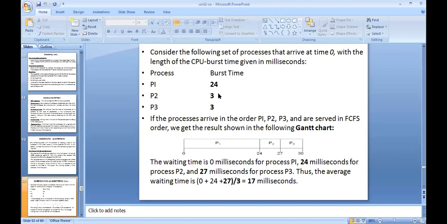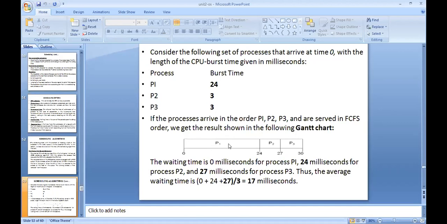How much time does P2 require to complete its execution? 3 milliseconds. So 24 milliseconds for P1, and after that from 24 to 27 for P2. After that, who enters the ready queue? P3 enters the ready queue. So how much time does it require? 3 milliseconds. So from 27 to 30. Okay, 27 plus 3 means 30. So this is the Gantt chart. This is called a Gantt chart.